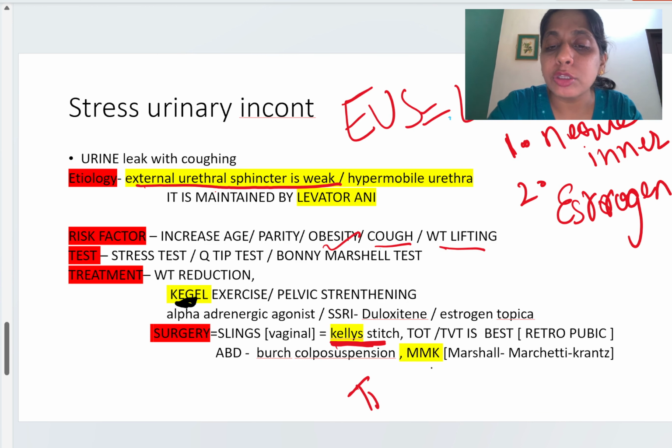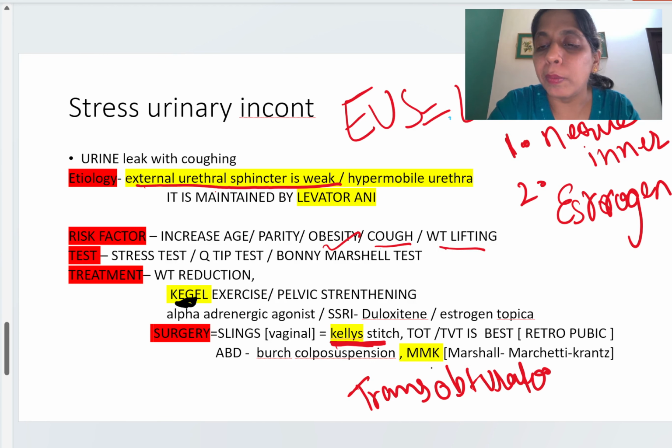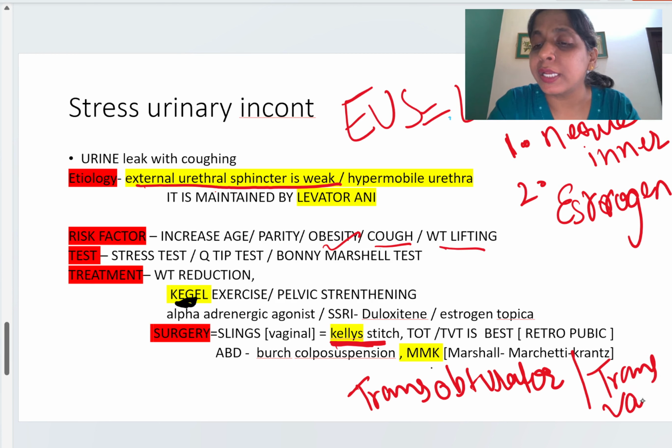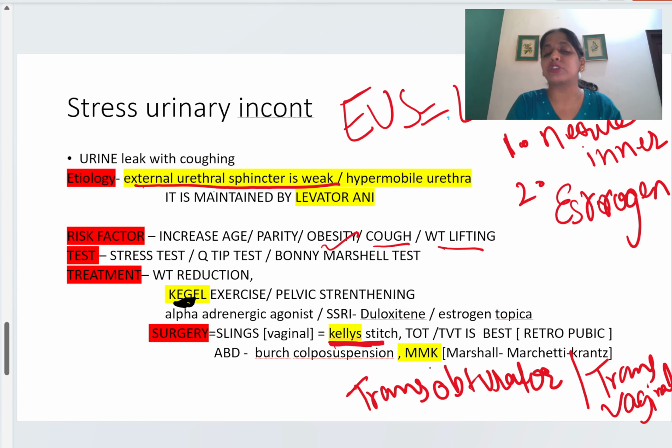Okay, so this is trans obturator tape, or TVT is transvaginal tape. If the tape or that sling goes through the vagina, then it is known as transvaginal tape. These are one of the best surgeries these days. They have a very good success rate and they are done as an OPD procedure. The other surgeries which were done previously are Burch suspension, these are the abdominal surgeries, or MMK, which is Marshall Marchetti Krantz operation. These are the two abdominal surgeries.